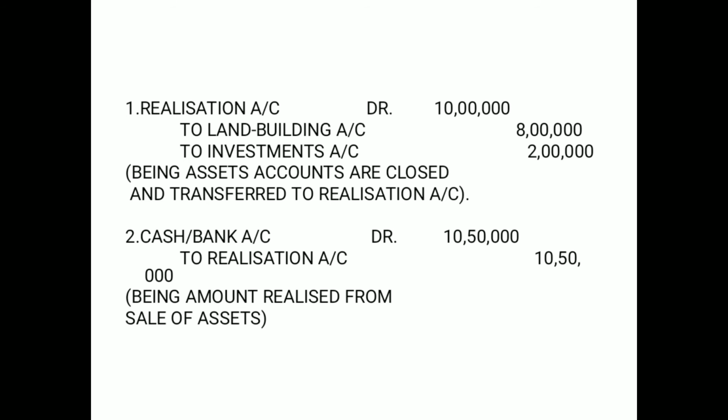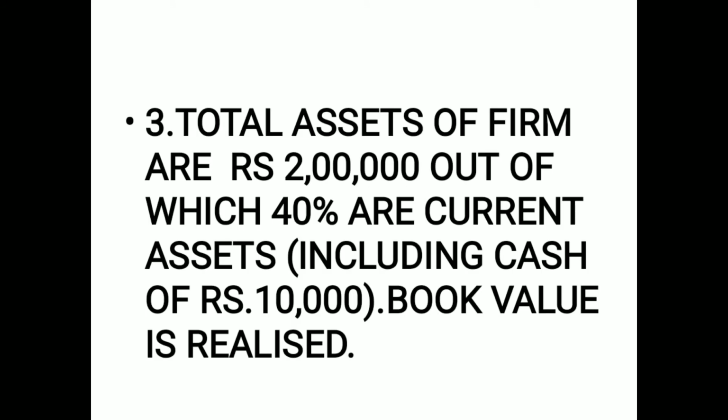What is the journal entry for the amount realized on sale of an asset? It is cash and bank account debit to realization account 10 lakh 50,000. How? 9 lakh plus 1 lakh 50,000. Alright, let us see which is the next question.